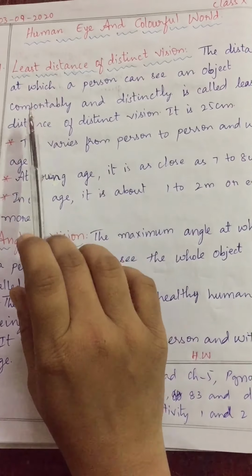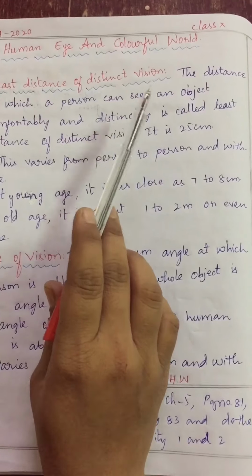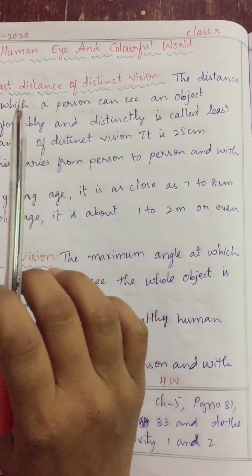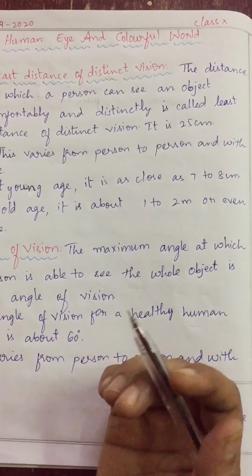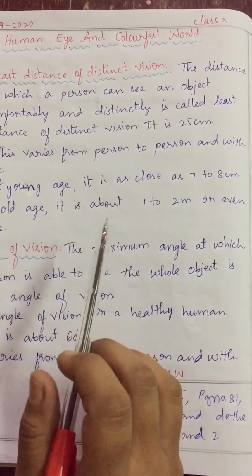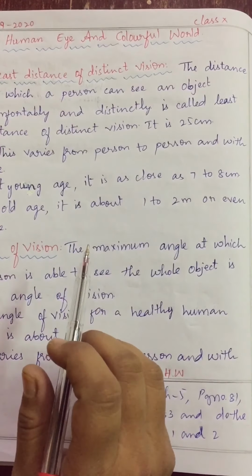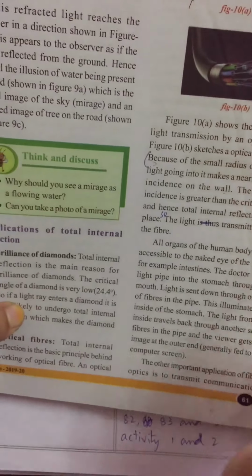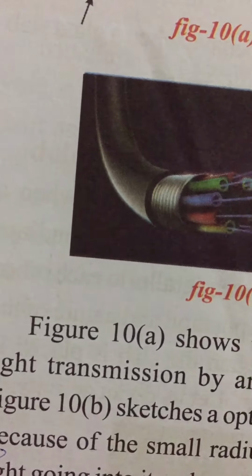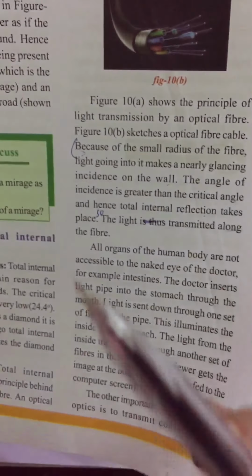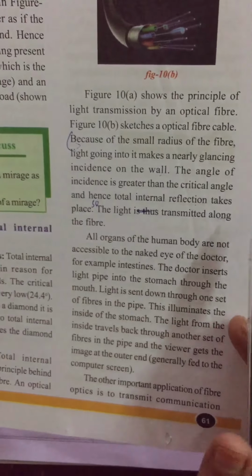First, we are talking about the least distance of distinct vision. Distinct is nothing but, children, different. Vision is nothing but seeing power. Correct? So are we able to see all the objects in front of our eyes? Suppose you keep the book in front of you at a distance, we are able to read the sentences. If you keep it near to our eyes, it blurs, correct? We are unable to see the objects. That means at a certain distance you are able to see the objects.